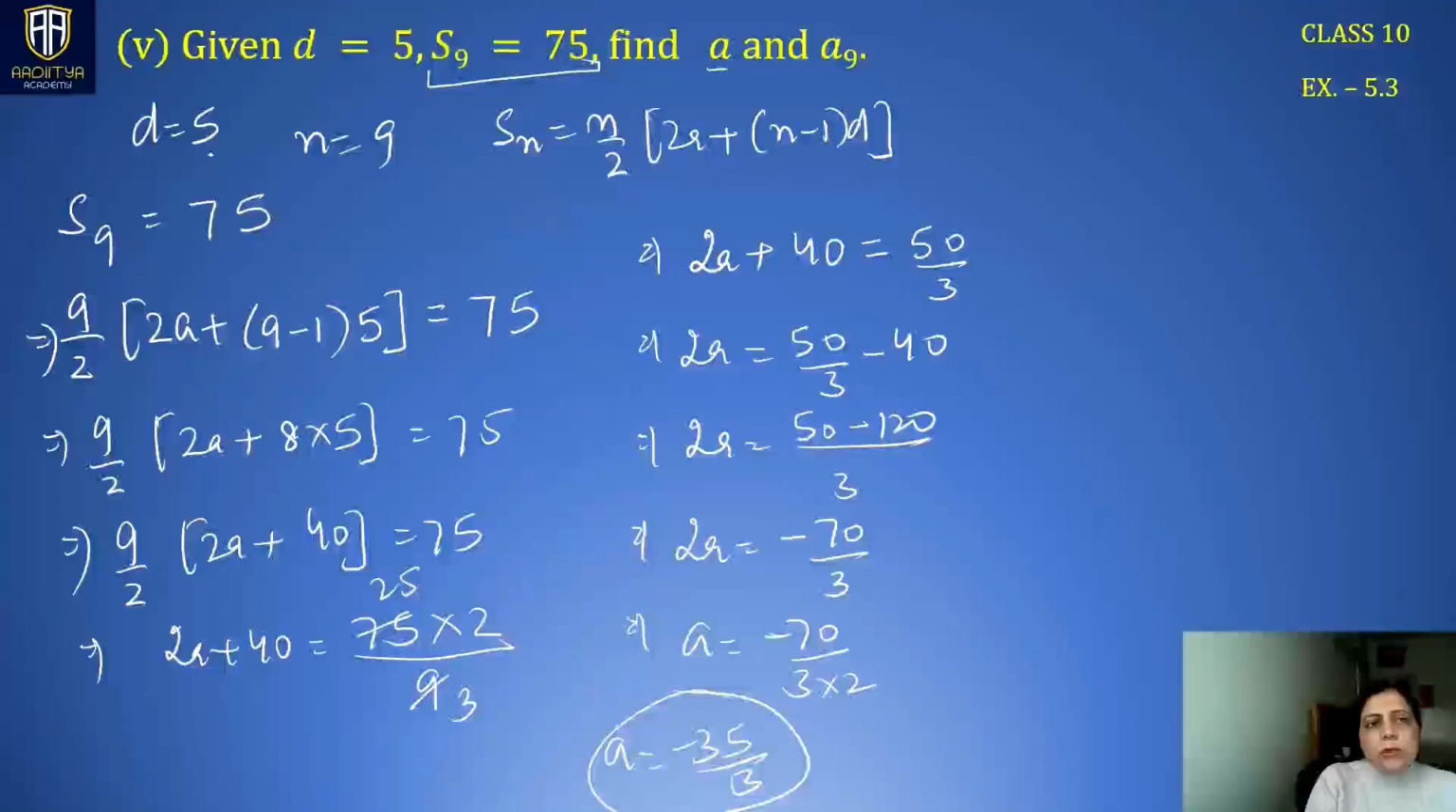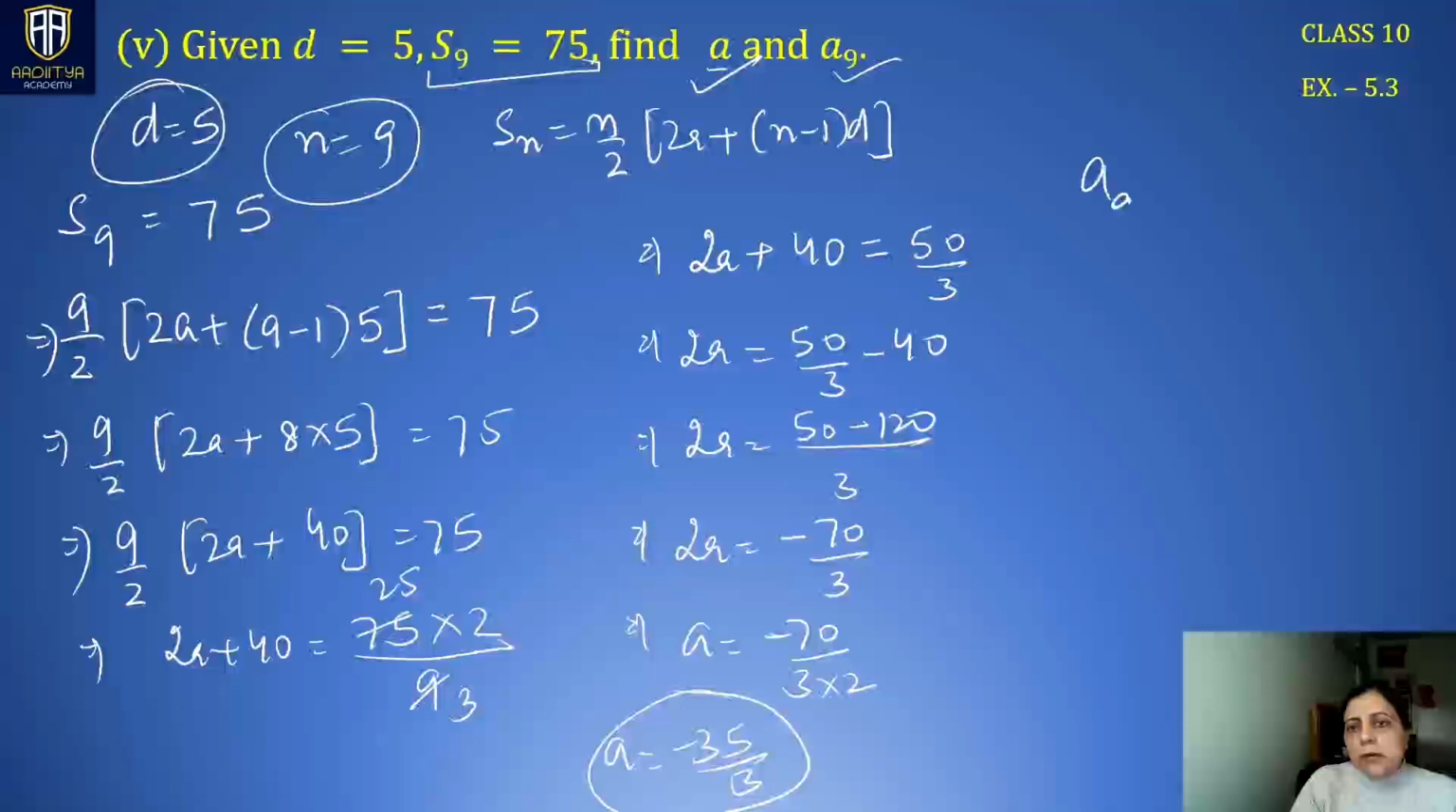Now a is known to us, d is known to us, n is known to us, and a we have found, which is minus 35 by 3. The second thing we have to find is a9. A9 is a plus 8d. A is minus 35 by 3 plus 8 times d. D is 5.